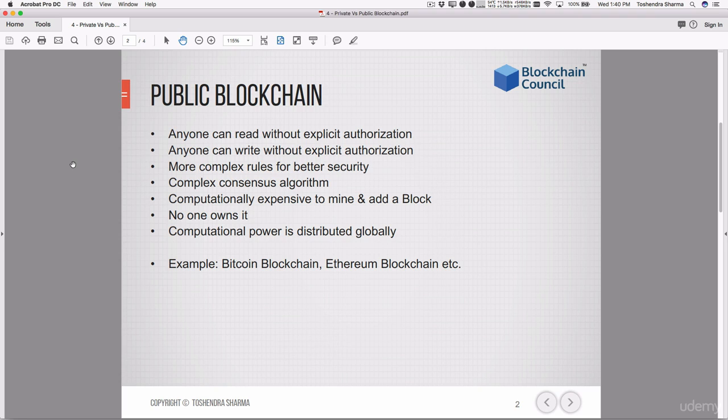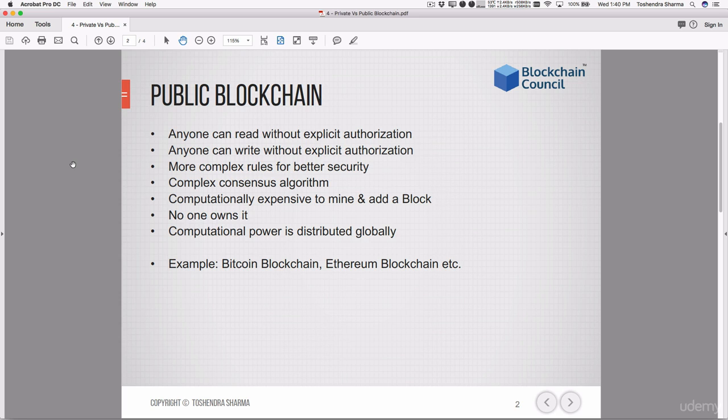So any transaction can be initiated by anyone who has an account on that blockchain, and all the transaction information can be read by anyone who has the transaction ID. So to read or write information on the blockchain, you don't need anyone's permission. That's why it is called a public blockchain.